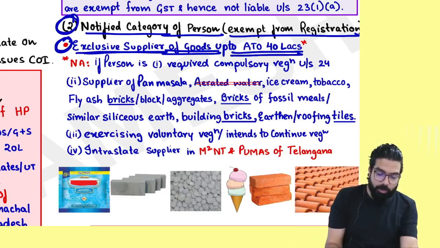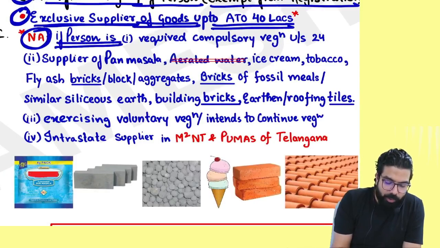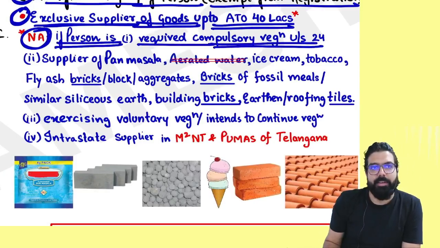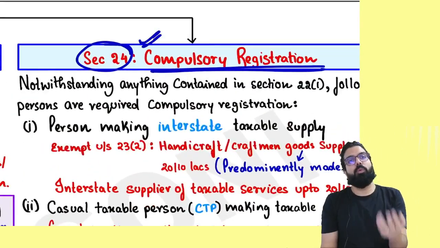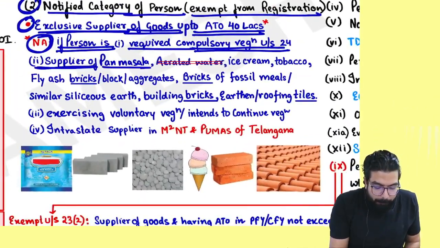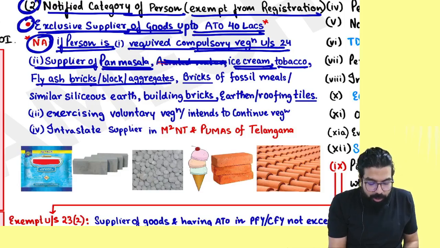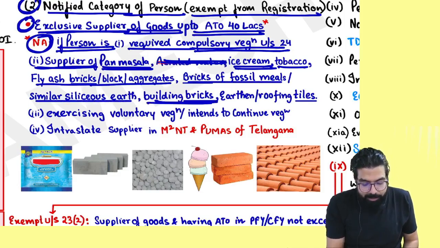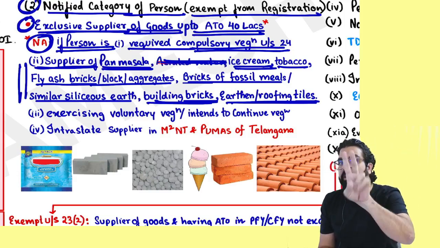So tell me one thing, and you know what? This 40 lakh limit is not applicable for whom? If you are a person who requires compulsory registration, then what 40 lakh, what 20 lakh, what 10 lakh. Then if you are a supplier of pan masala, ice cream, aerated water, tobacco, fly ash, bricks, blocks or aggregate, bricks of fossil meal or similar siliceous earth, building bricks, earthen or roofing tile, then always remember the 40 lakh limit is not available for you. What is the limit applicable for you?